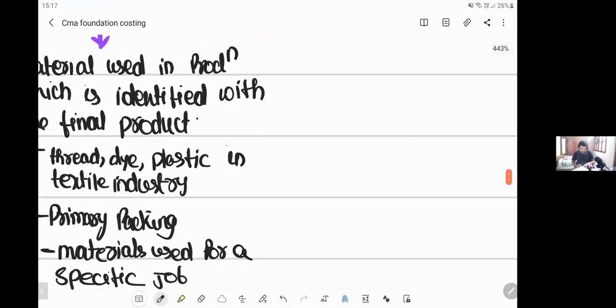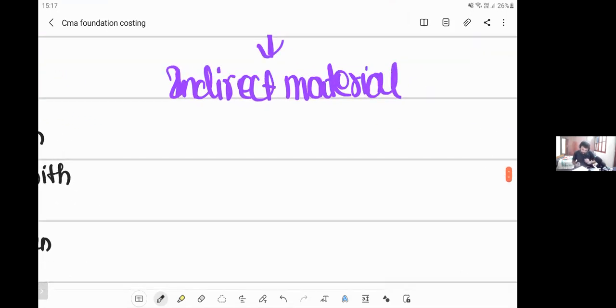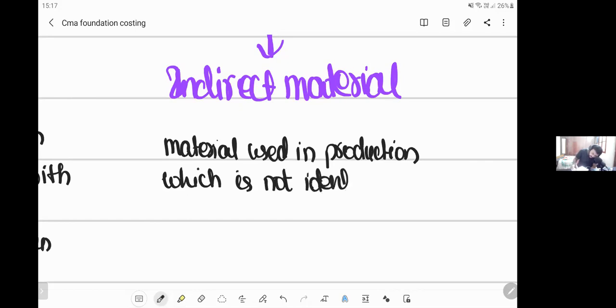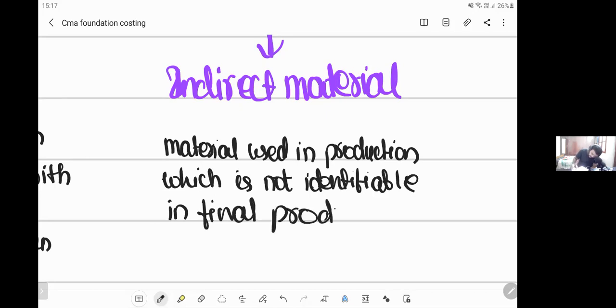So then what is indirect material? Let us write. Material used in production which is not identifiable in the final product is called indirect material.